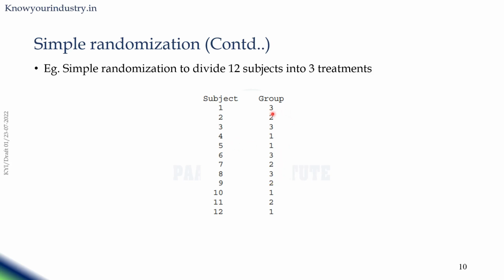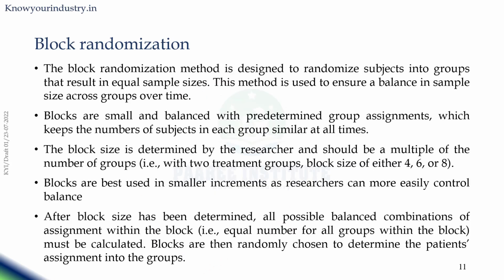And you can see each treatment group will be equally allocated and randomly allocated. Now we are going to see about block randomization. The block randomization method is designed to randomize subjects into groups that result in equal sample size. This method is used to ensure a balance in sample size across groups over time.